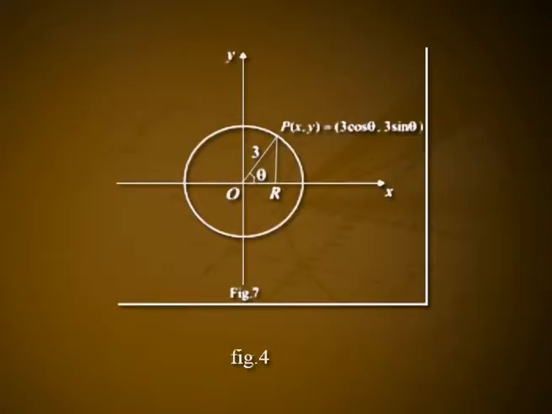Example 7. Find the work done in moving a particle once around a circle C in the xy plane. The circle has center at the origin and radius 3 and the force field is given by f is equal to 2x minus y plus z i plus x plus y minus z square j plus 3x minus 2y plus 4z k. Solution. In the xy plane z equal to 0. Therefore, vector r is equal to x i plus y j and dr is equal to dx i plus dy j.